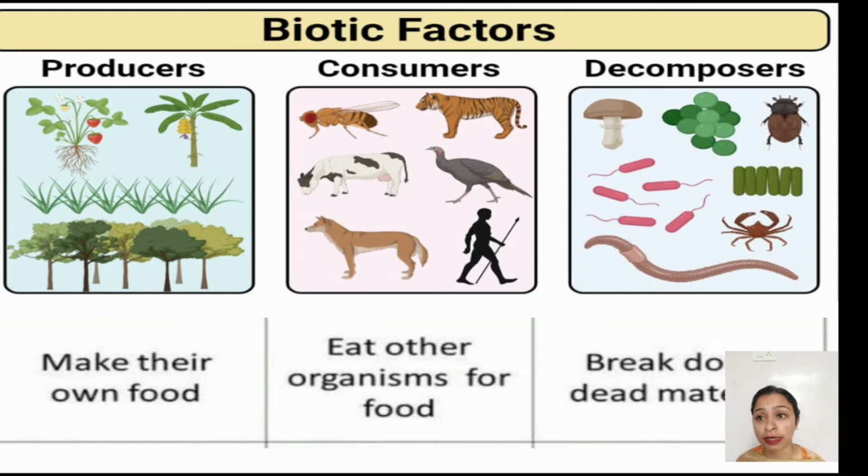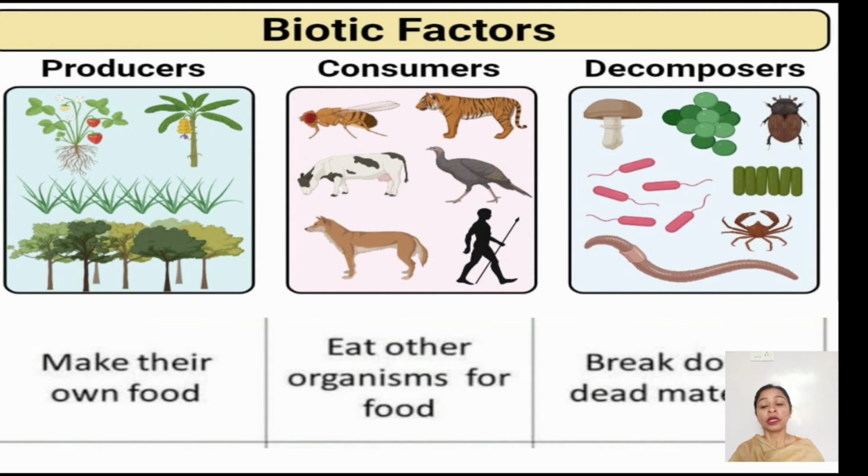What are the biotic factors? See, biotic factors consist of your producers, consumers and decomposers. We have talked about producers a lot of times. So what are producers? Your green plants are called producers because they can prepare their own food. They contain a green color pigment called chlorophyll, and with the help of this chlorophyll they can prepare their own food in the presence of sunlight, water, carbon dioxide, and this process is called photosynthesis. Since plants can make their own food, they are known as autotrophs.